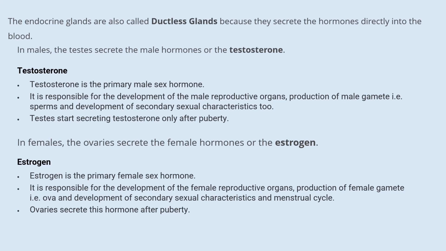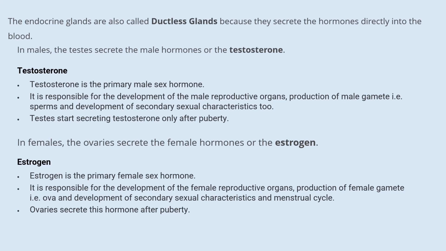In males, the testes secrete the male hormone, testosterone. Testosterone is the primary male hormone. It is responsible for the development of male reproductive organs, production of male gametes, that is sperms, and the development of secondary sexual characteristics too. Testes start secreting testosterone only after puberty.